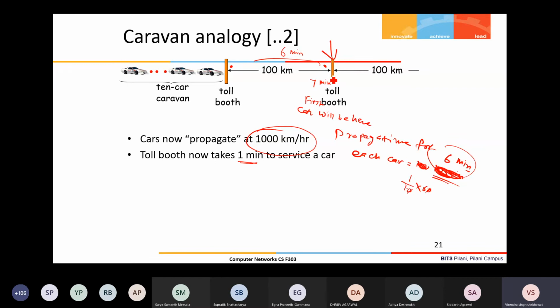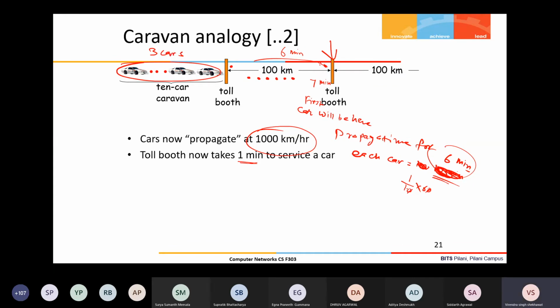After 7 minutes, the first car will be here at the toll booth. At that time, the second car is somewhere in between, then third, fourth, fifth, sixth, and seventh. Total 7 cars are there, and 3 cars are still left on this side.